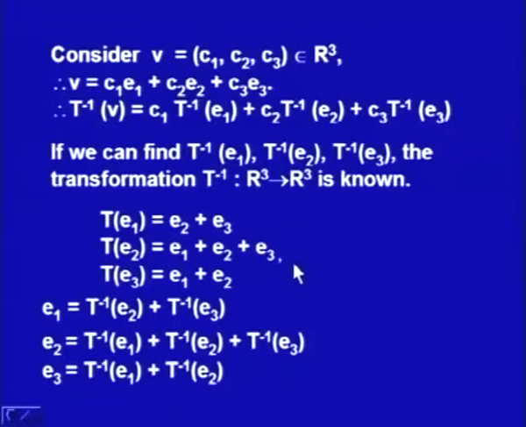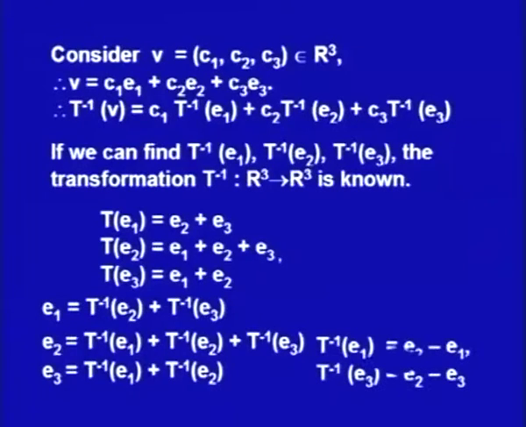From this second expression, I am writing E2 is equal to T inverse E1 plus T inverse E2 plus T inverse E3, and from the third, E3 is equal to T inverse E1 plus T inverse E2. So now we can solve these three equations. From this we can write down T inverse E1 is equal to E2 minus E1, and from the third T inverse E3 is equal to E2 minus E3.